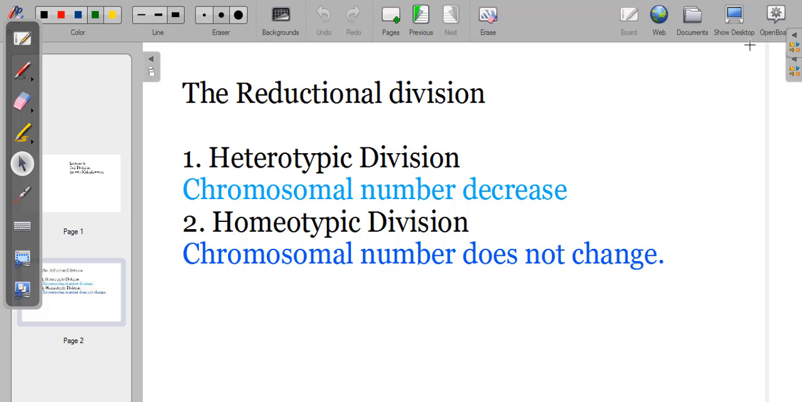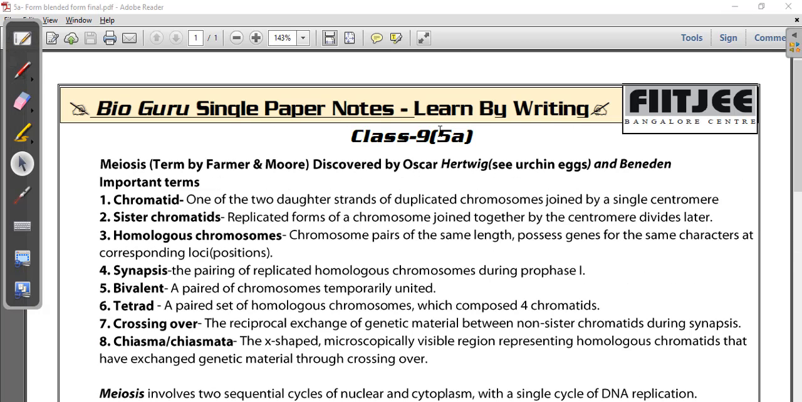The meiotic division was discovered by the scientists Oscar Hertwig and Van Beneden. I think it is one of the oldest discoveries. Hertwig discovered it in sea urchin eggs, and then Van Beneden discovered it in the Ascaris worm, I think in the 1900s. So these scientists contributed, but the term meiosis was given by Farmer and Moore. Interestingly, the term meiosis itself says that the division is to halve or reduce. That's why it's called meiosis.